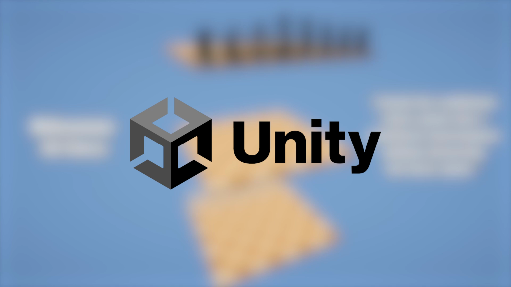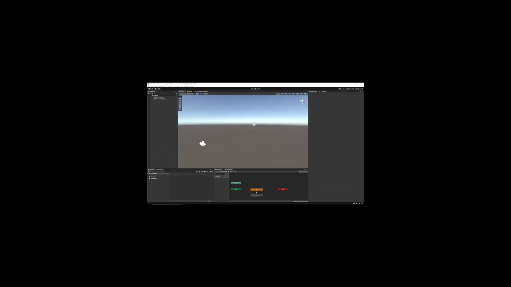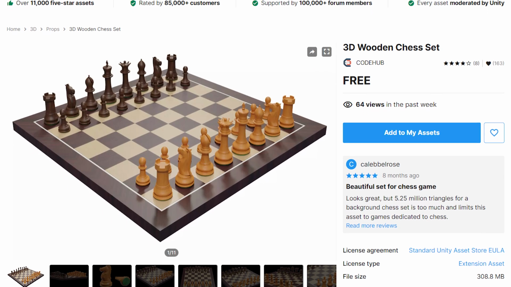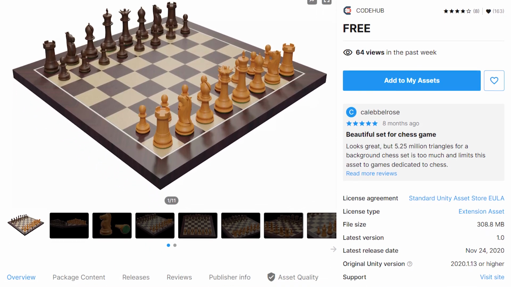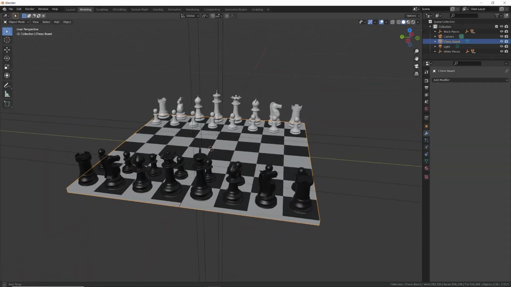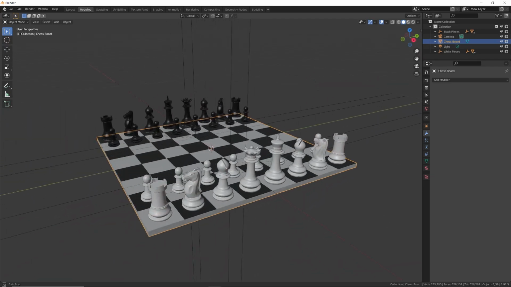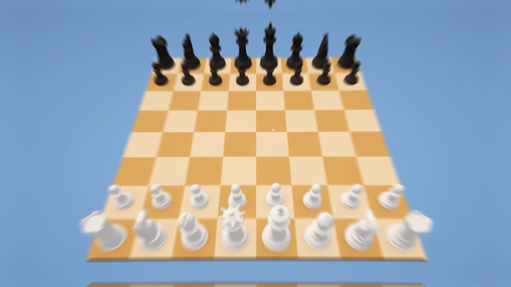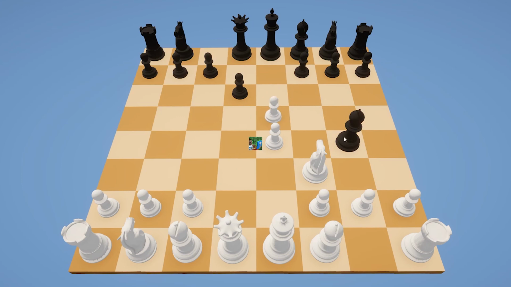Let's try to recreate it in Unity. First of all, we must create a fresh project. After that, let's import some 3D models from the asset store. Once they are in, we'll optimize their geometry by reducing the polygon count using Blender. Now, the real magic begins, the coding phase.